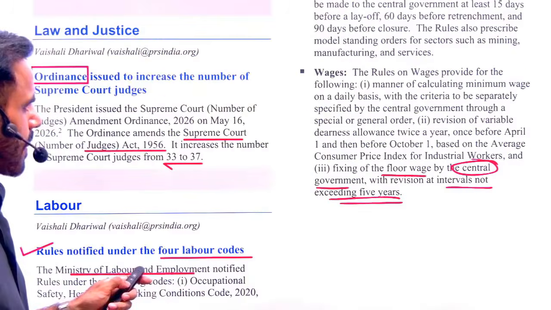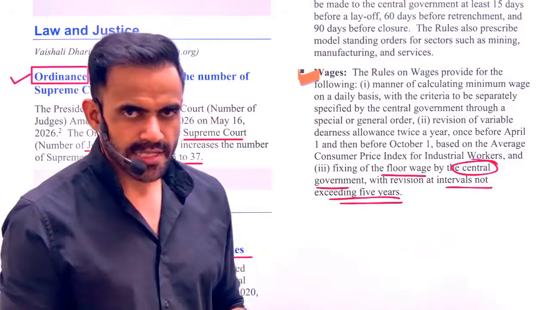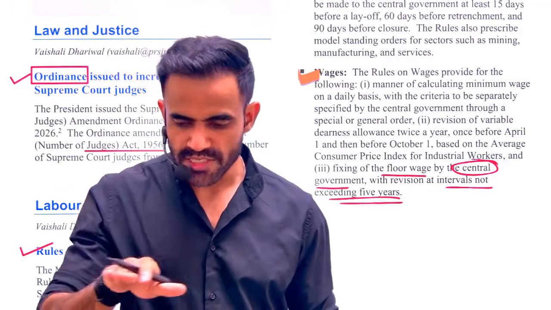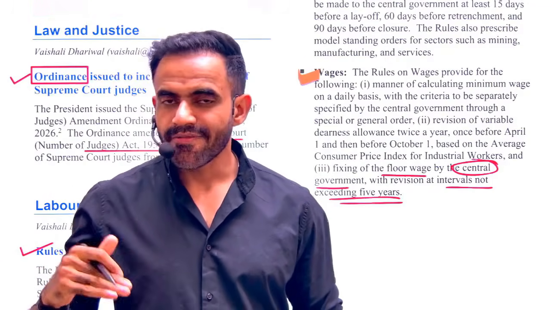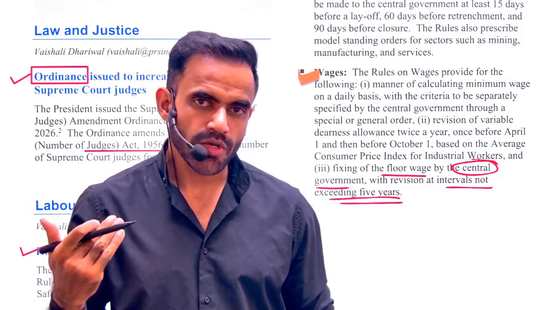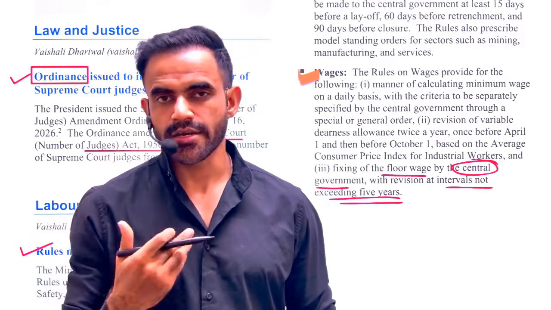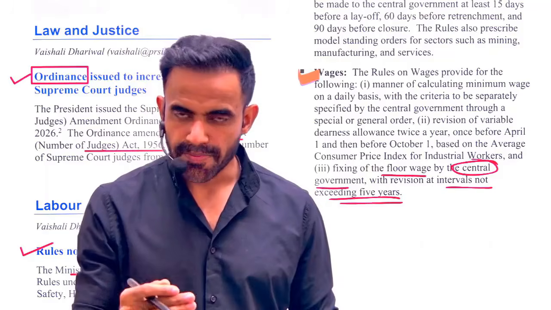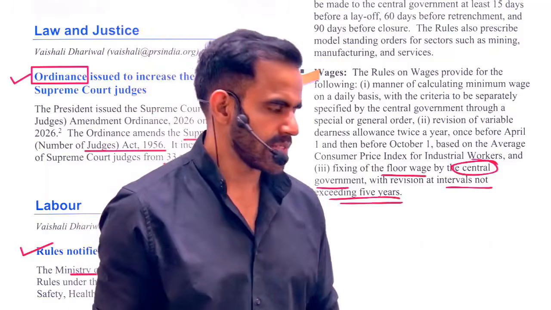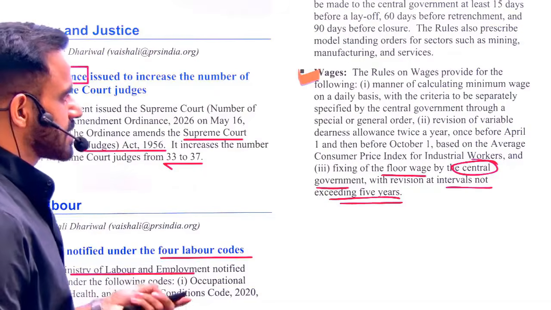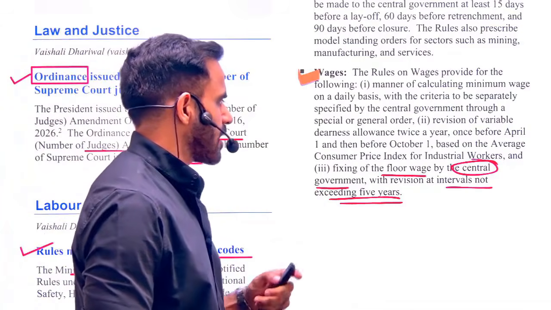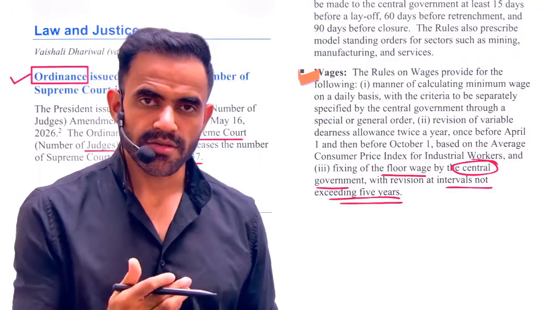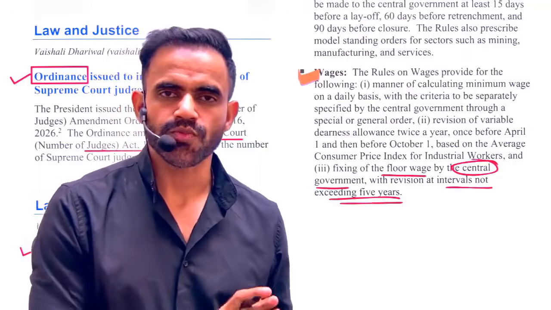That is the meaning. Now, as far as the Code on Wages is concerned, in this case the central government is going to fix the minimum wage, or floor wage. What is the floor wage? Floor wage is minimum wage. The wages can be higher than that, but they cannot be lower than this. The central government also needs to update them on a regular basis, and the timeline is that it must be updated at least once in 5 years. So that is the important provision. That simply means fixing of the floor wage by the central government with revision at intervals not exceeding 5 years. That simply means within 5 years there must be at least one revision.